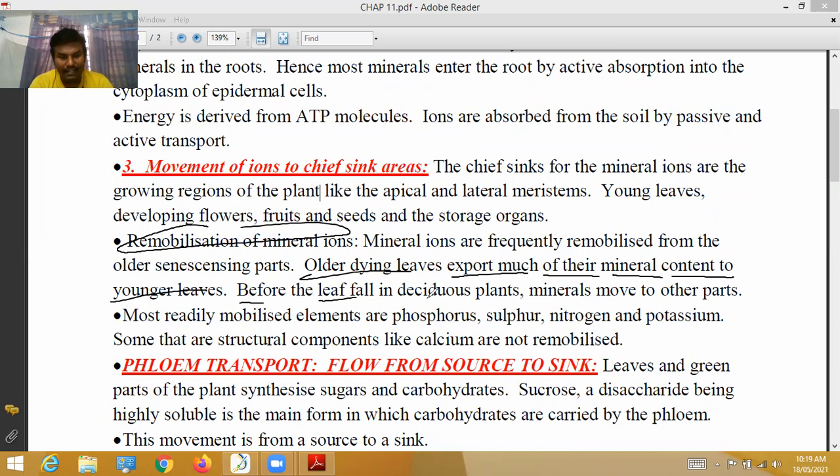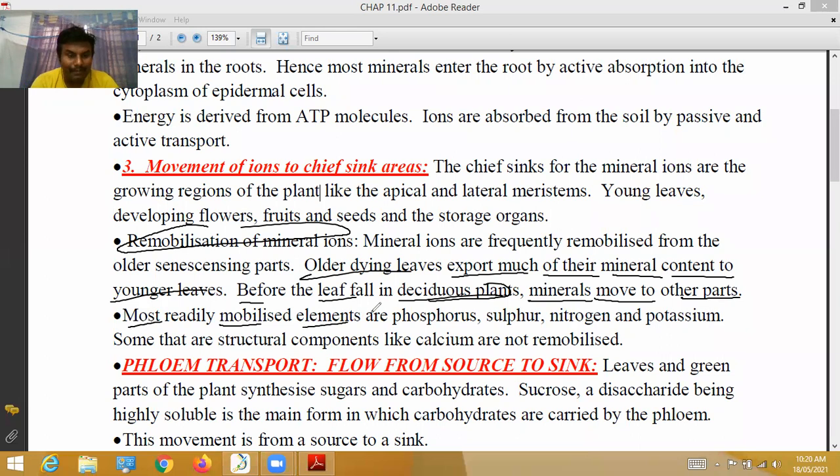Before the leaf falls, in deciduous plants. Deciduous plants means what? The plants which shed their leaves. Such plants are called deciduous plants. So before the leaves fall off in deciduous plants, minerals move to other parts of the plant. That may be younger leaves, stems, roots, etc.